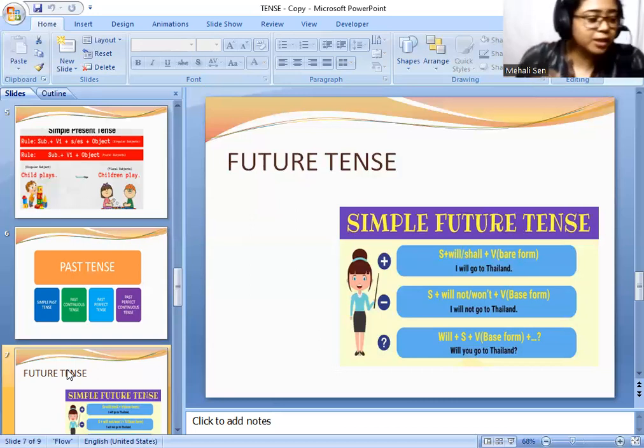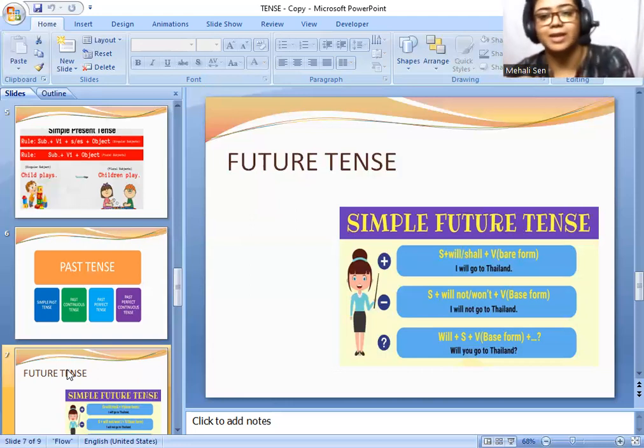See, in the future continuous tense, we always put subject, shall, will, plus be verb, plus V1 plus ing. So now the question arises: why do we need to remember it? We have to think about that. Why do we take the be verb after shall or will? Why can we not use shall, will plus V1 plus ing directly?